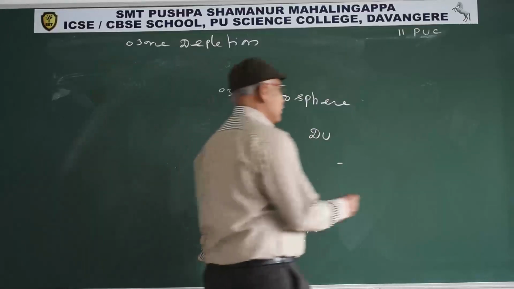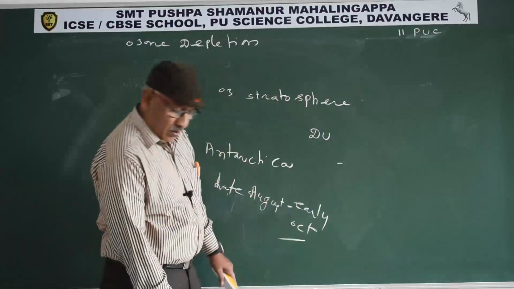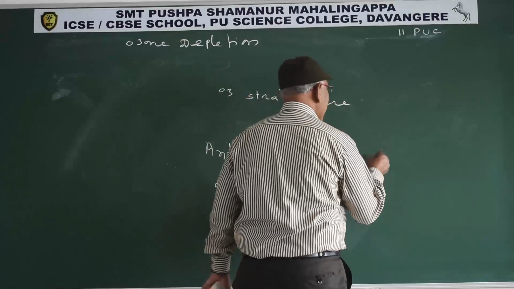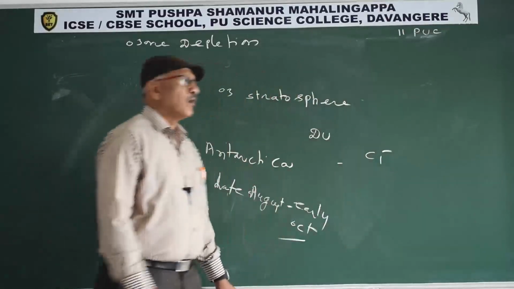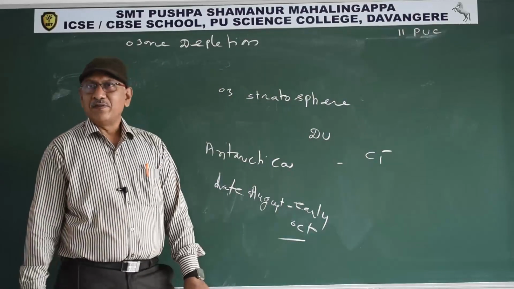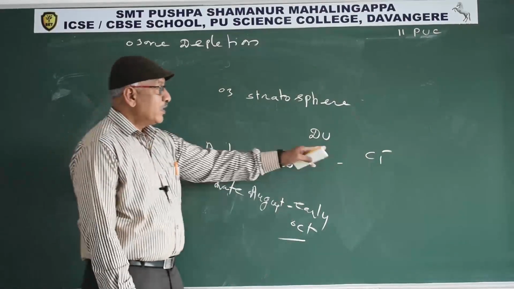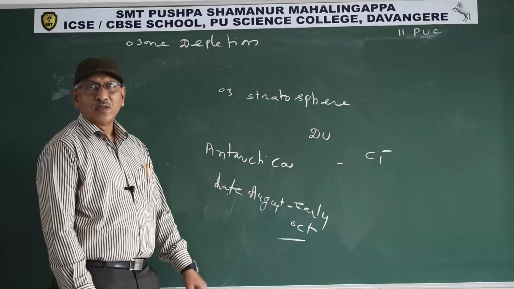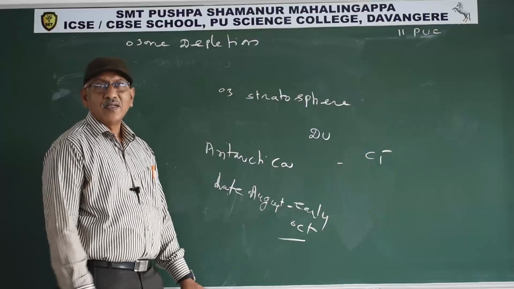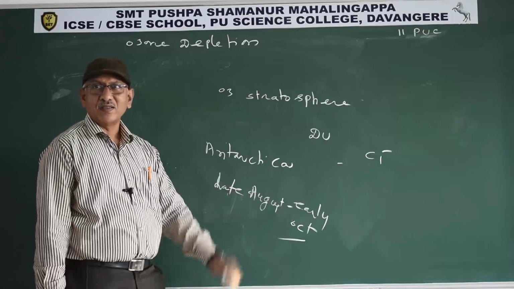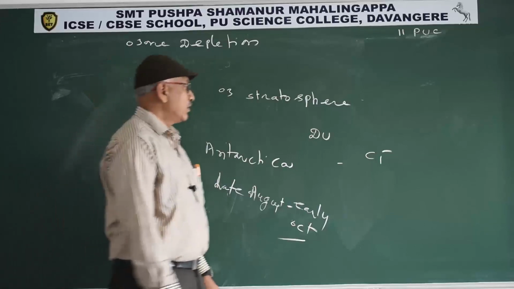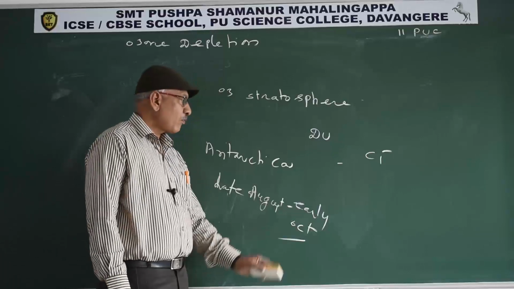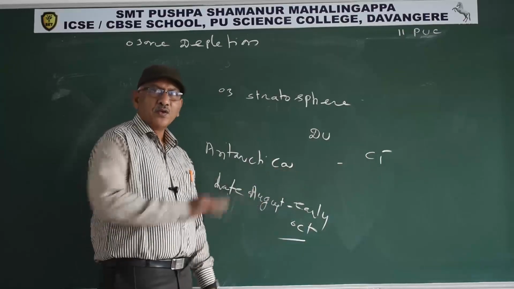In the stratosphere, by the action of sunlight, UV rays on the chlorofluorocarbons, chlorine free radicals are released. In the presence of sunlight only, chlorine acts on O3 and converts it into an oxygen molecule and an oxygen atom, or oxygen free radical. So in the winter season, due to absence of sunlight, there is no ozone hole.